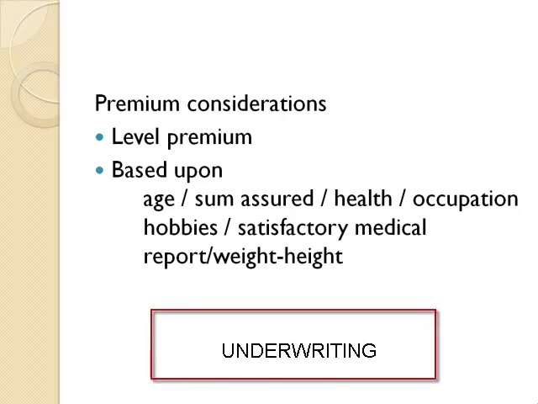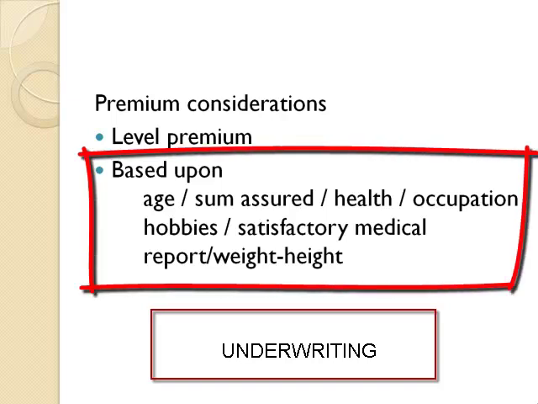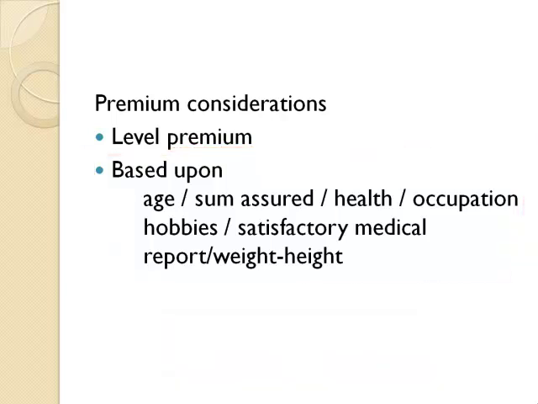When underwriting this type of policy, a life assurance underwriter will take into consideration the age, the amount that will be paid at maturity or upon death, the health of the life assured, the occupation and lifestyle, and other factors such as the weight to height ratio.